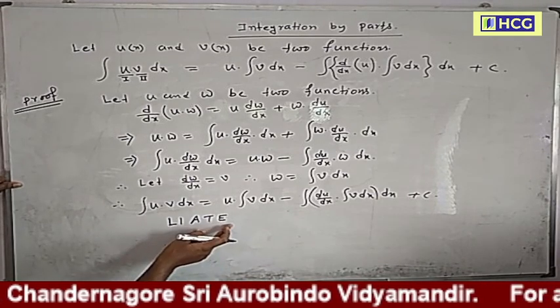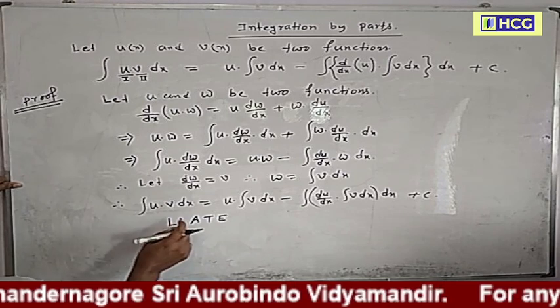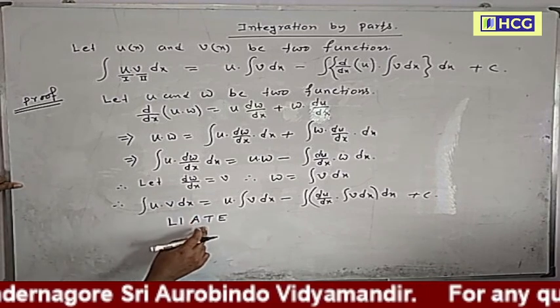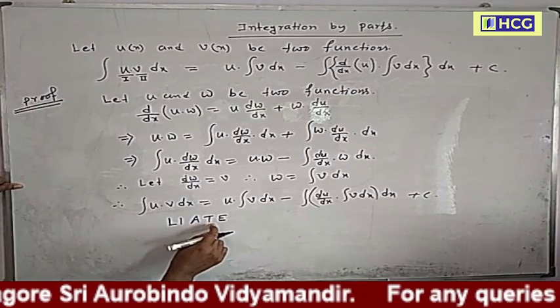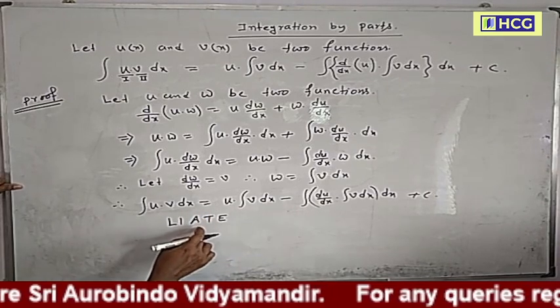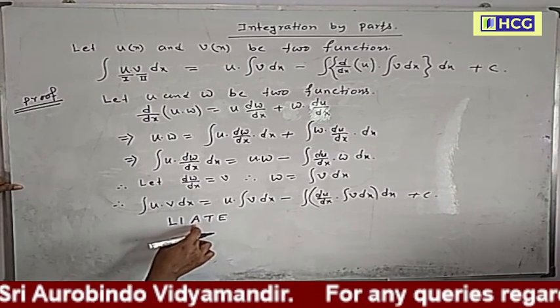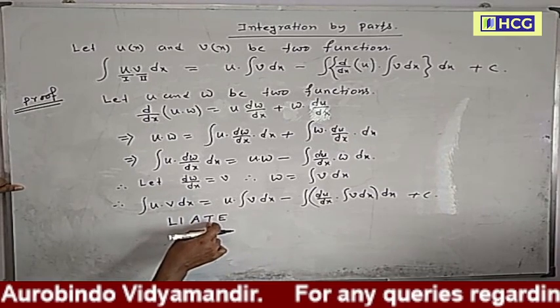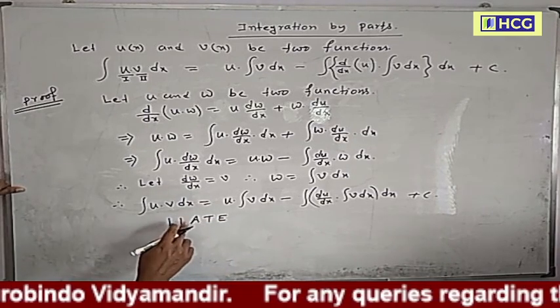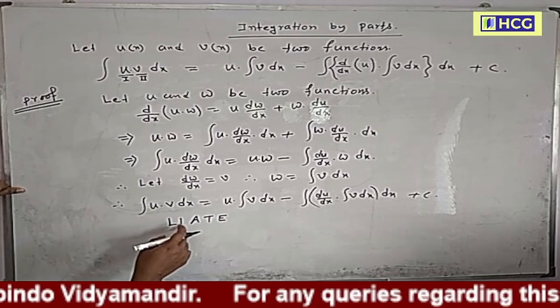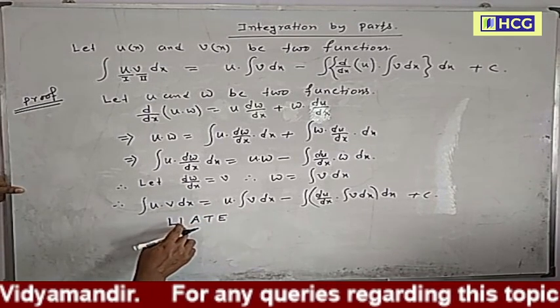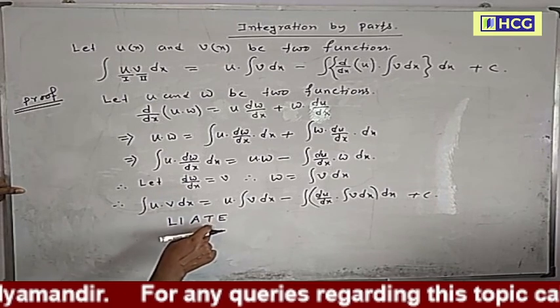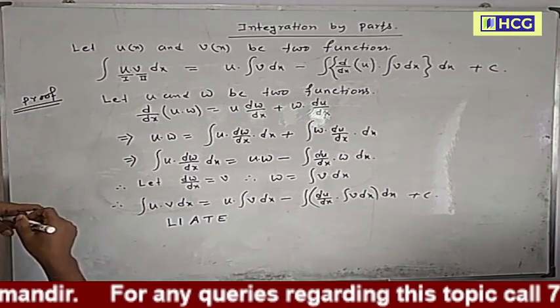In this order. For example, in a product of two functions where one is an algebraic function and the other is a trigonometric function, we choose the algebraic function as the first function and the trigonometric function as the second function. For another example, in a product of an inverse trigonometric function and a trigonometric function, the inverse trigonometric function is the first function and the trigonometric function is the second function.